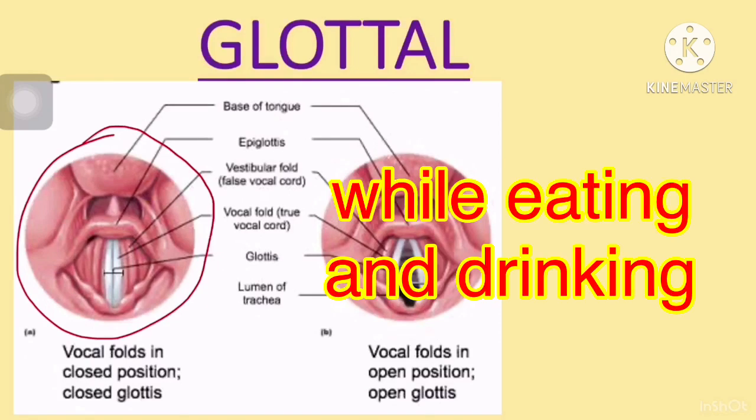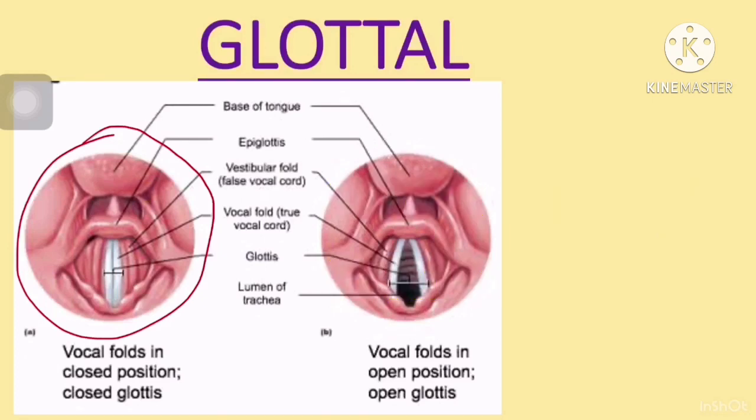While eating and drinking, vocal cords are closed tightly, else that water and food particles would enter the lungs. So automatically, God has made us such that while we drink or eat, our vocal cords are tightly closed together. Okay, this is second position.